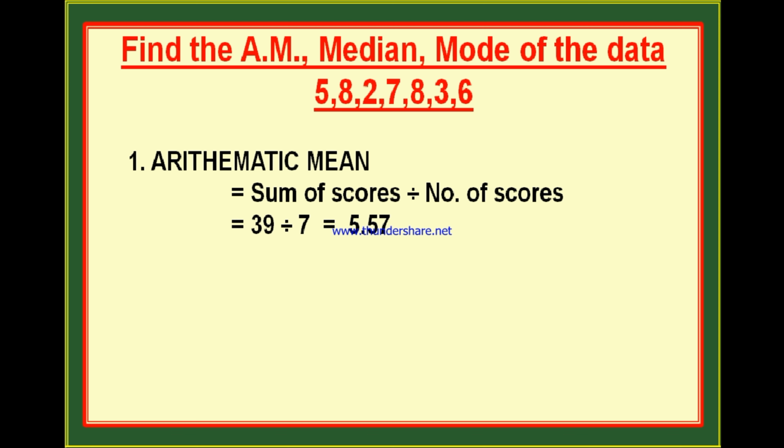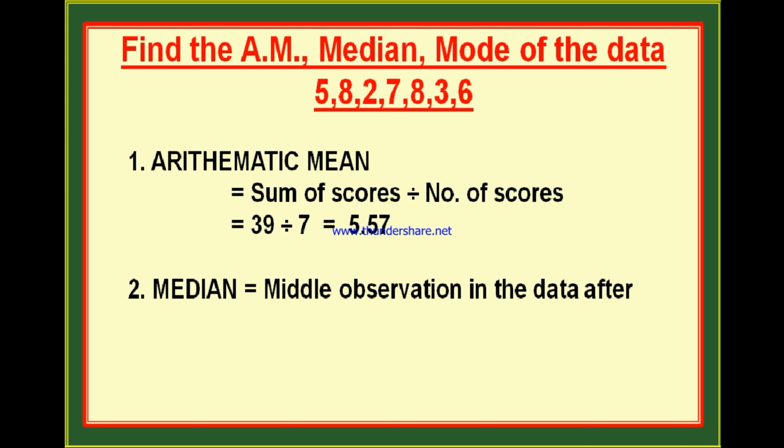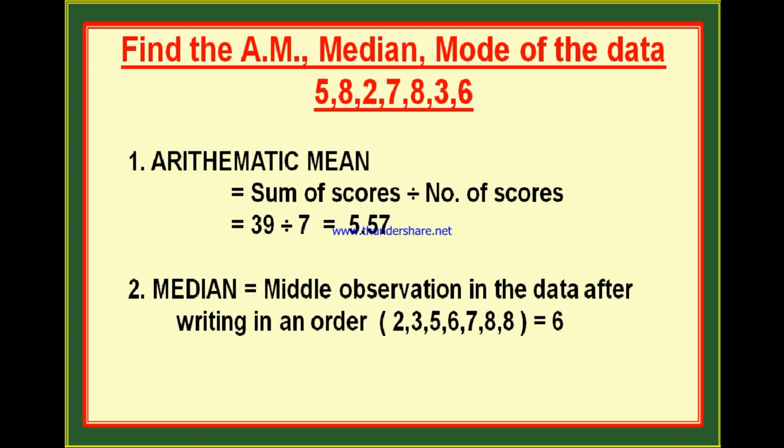The next is median. Let us find median for this ungrouped data. In order to find the median of an ungrouped data, first of all, you should write the given data in ascending order or in descending order. Median is nothing but the middle observation in the data after writing in an order. Let us write the given data in ascending order. The least number is 2, then 2, 3, 5, 6, 7, 8 and another 8, isn't it?